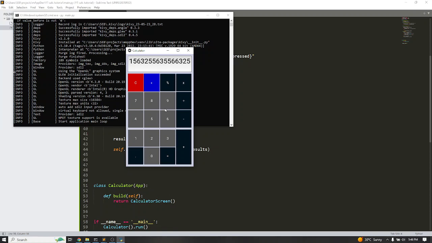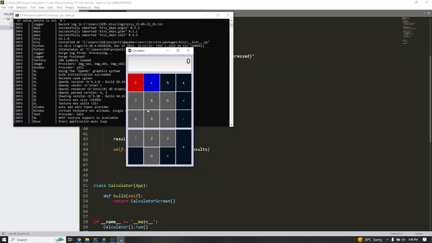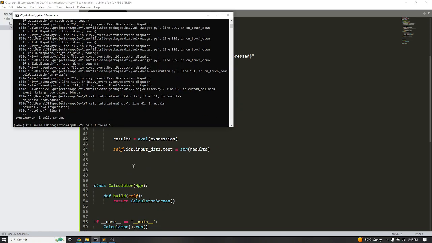So the next video should be handling of errors. What I mean by this: if you have a number and we divide by maybe 0, the application will still crash. It's gone. But this should tell us something, not that unexpectedly the application will just crash and close. And then there are other errors too. So if I have this minus this, I can clean this and leave something like this. Anytime there is an operational sign, there should be a number after it. If I leave it this way, it's an error, and then the application will just close like that. So we have to handle that and show that there is an error here. Okay, so if I do this, this closes.